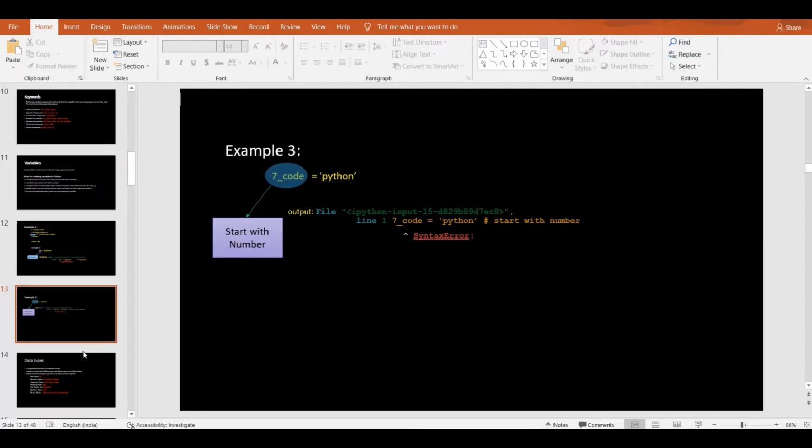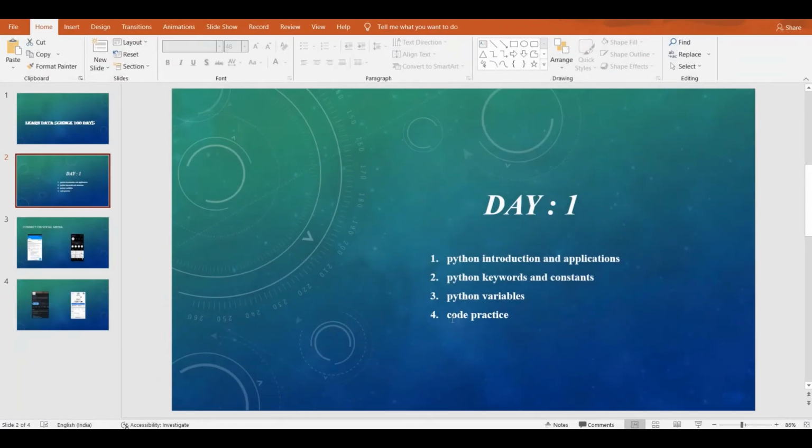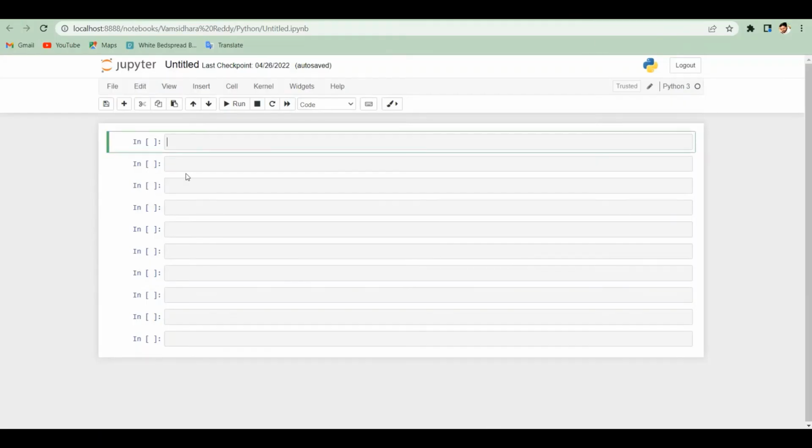So this is the thing. And up to now we have completed these 3 steps and the 4th step. Let's move into practicing the code and see what it gives.